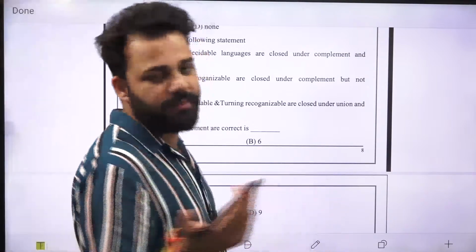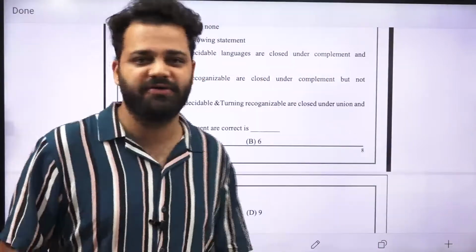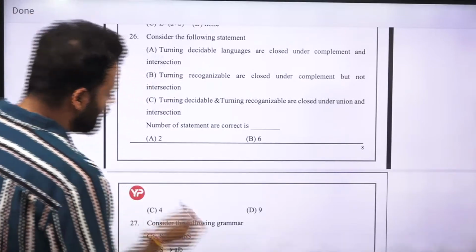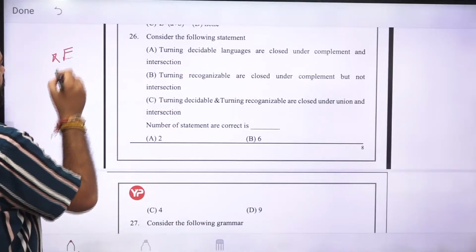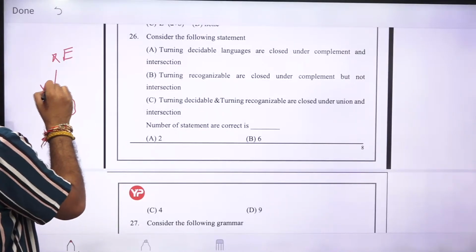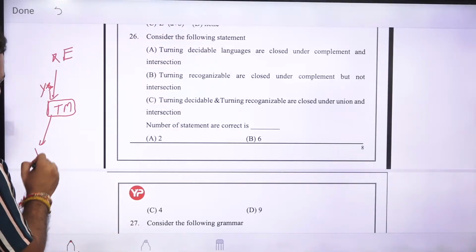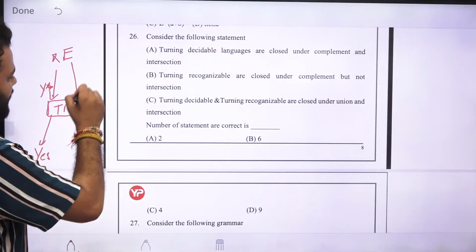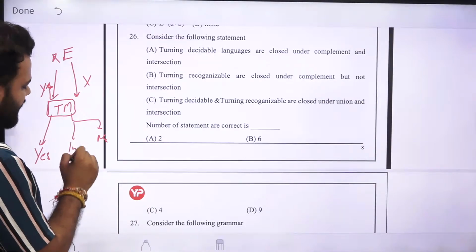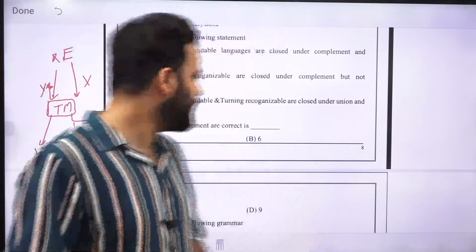Now, if you put an RE language into a Turing machine and a string is part of the language, it will tell you yes. If you put a string which is not part of the language, it can tell you no, or it can go into an infinite loop. So this is the halting problem with your RE languages.